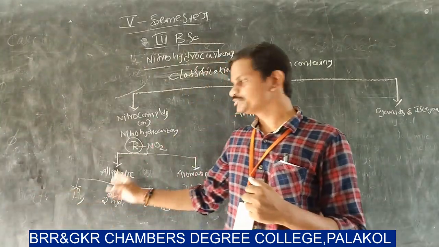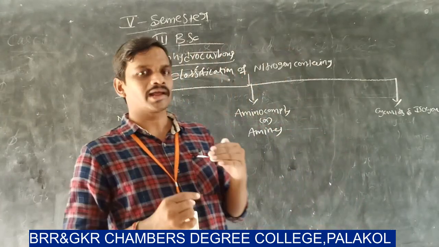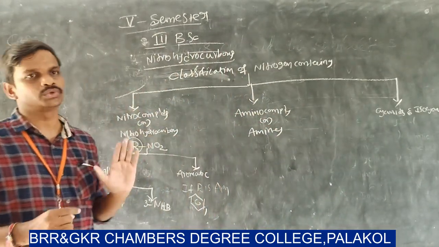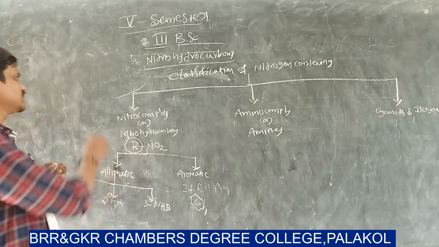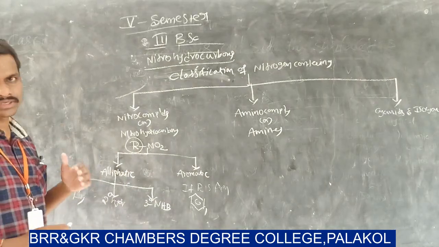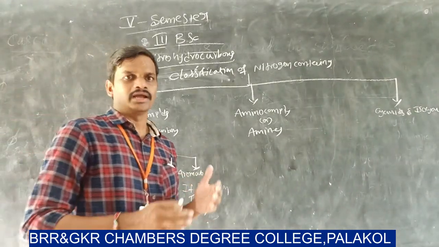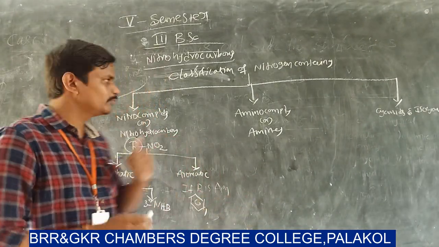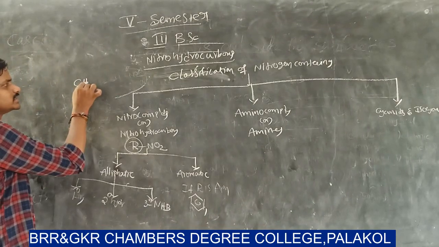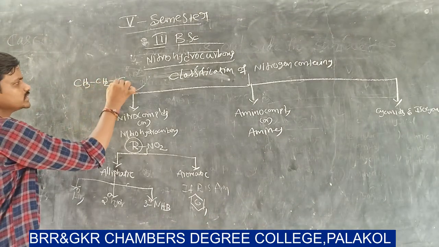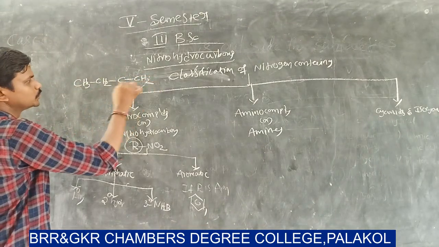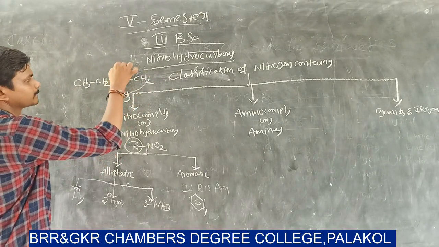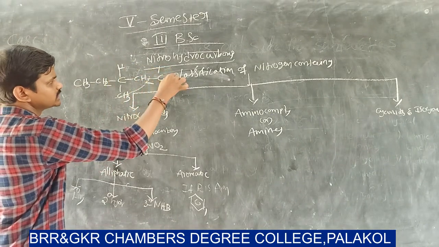Here the classification is based on the nature of the carbon atom which is attached to NO2. I think you have learned in your earlier classes that organic compounds are classified on the basis of the nature of the carbon atom. For example, consider one hydrocarbon molecule: CH3, CH2, CH, CH2, CH3, CH3, CH3.